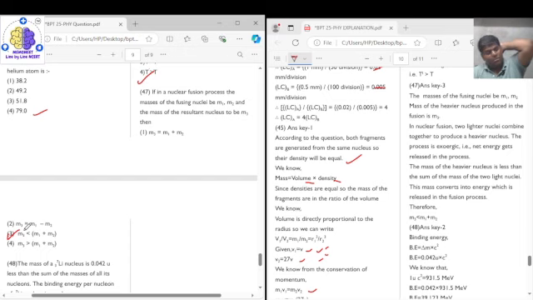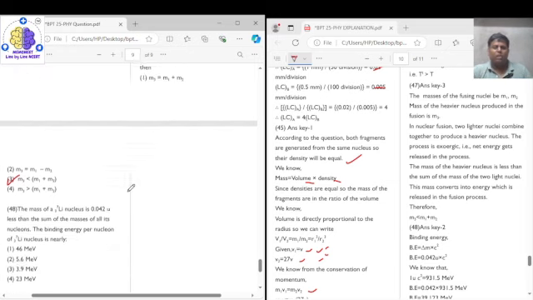Why? Because in this reaction, the mass is converted into energy, so the mass of the product will be less than the mass of the reactant. Mass of product is m3 and mass of the reactant is m1 plus m2. So m3 is less than m1 plus m2, which is in your option 3, right?